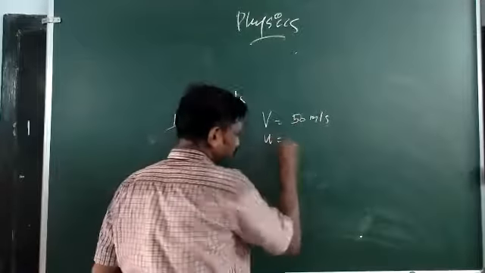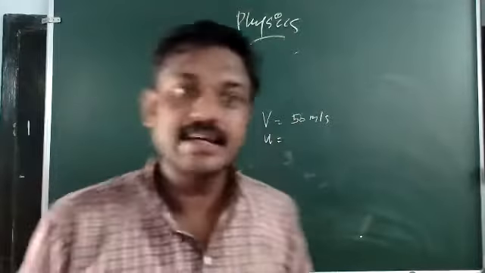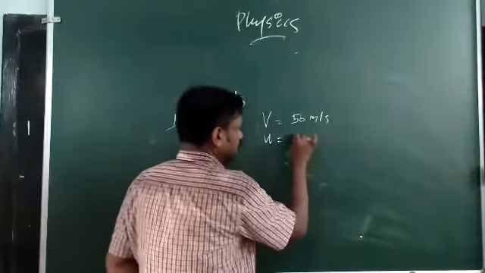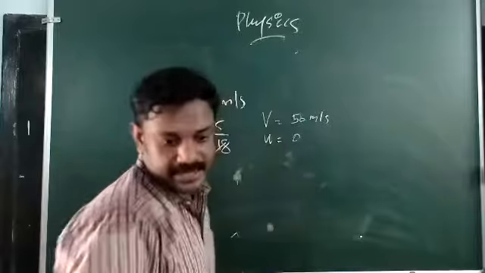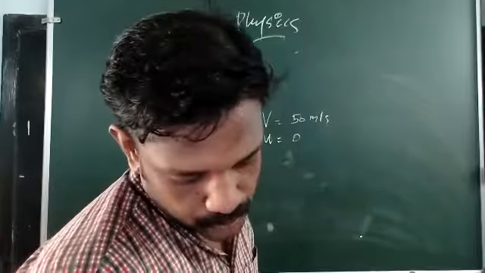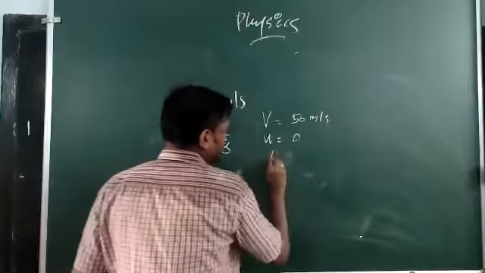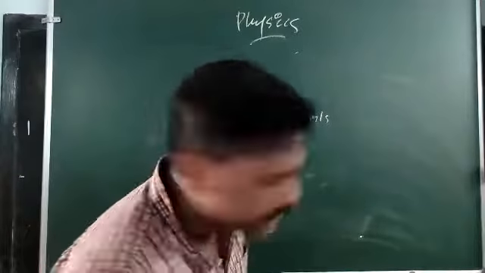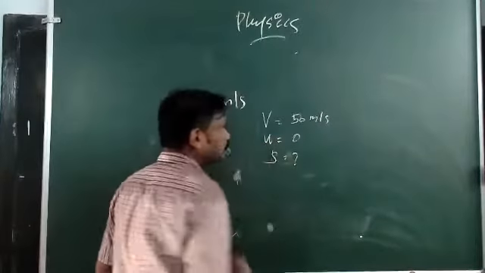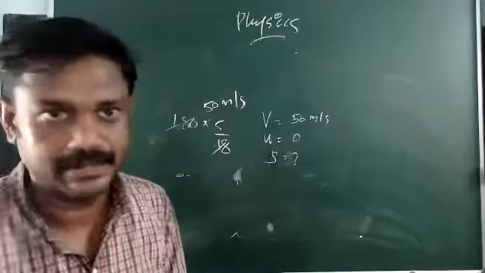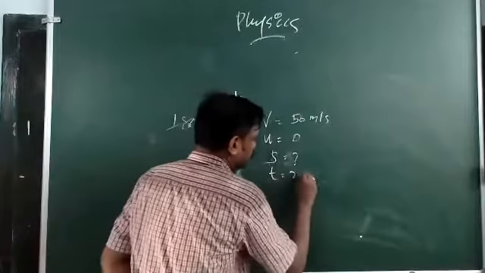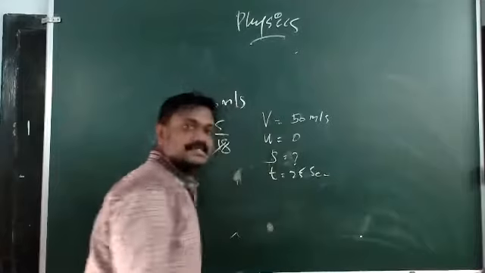And what is u, the initial velocity? Since the car starts from rest, its initial velocity is 0. Now you have to find the distance traveled in time, and the time is given as 25 seconds.